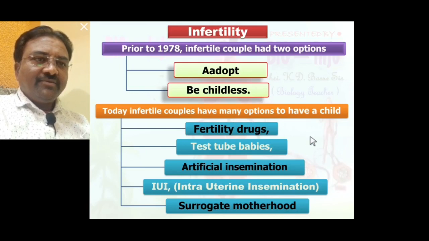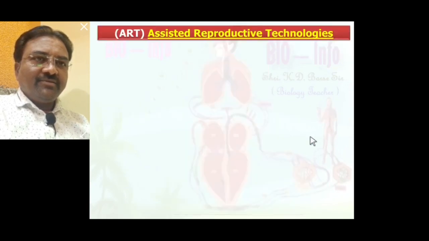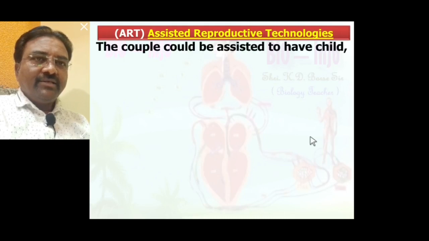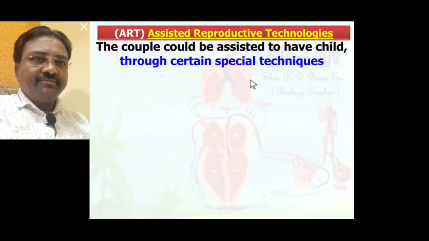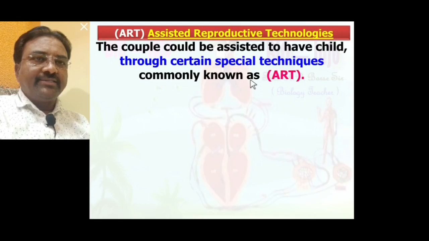So we will discuss in detail some technologies of assisted reproduction, that is ART, meaning assisted reproductive technologies. The couple can be assisted to have a child through certain special techniques commonly known as ART.